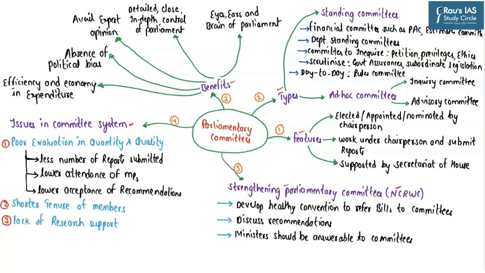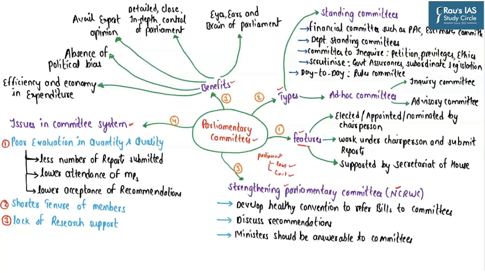So let's start with the first dimension, as to what exactly the parliamentary committees are. The basic mandate of the parliament is twofold: one, to make laws, and two, to ensure the government's accountability to the parliament. Hence, in order to enable the parliament to make laws and to ensure the accountability of the government towards the parliament, what we have in India are the parliamentary committees.